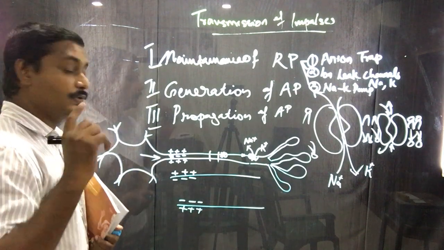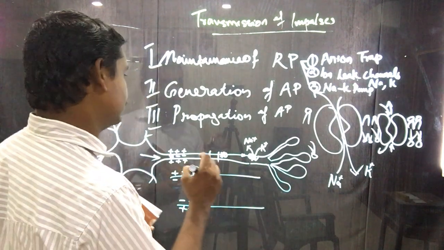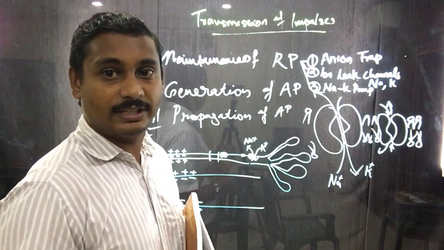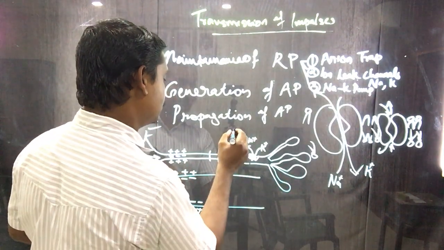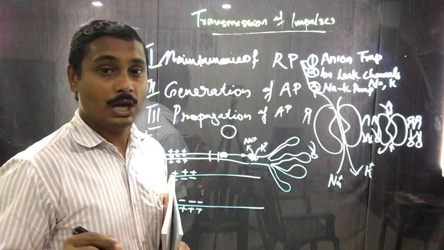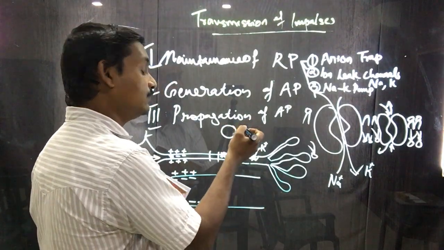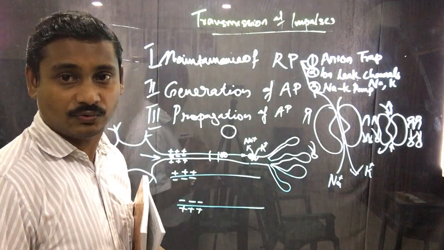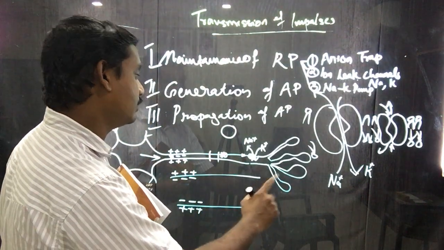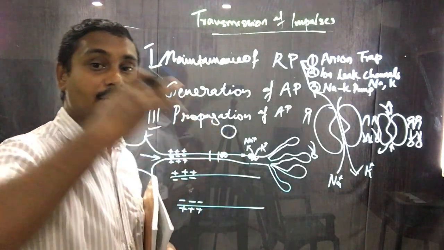If you remember the structure of the axon, it is just like a tube. If we take a sectional view, it is like a tube, and it has an outer surface and an inner membrane surface. What I have drawn here is the longitudinal sectional view, and what I have shown here is the cross sectional view.